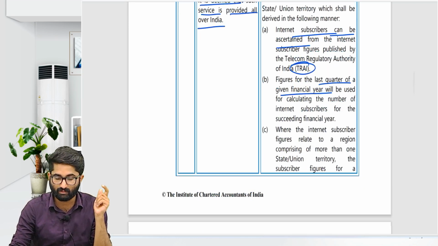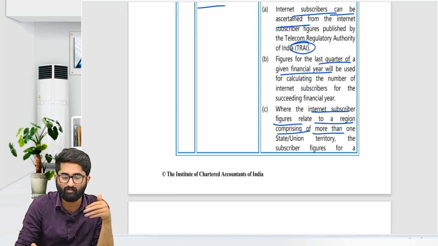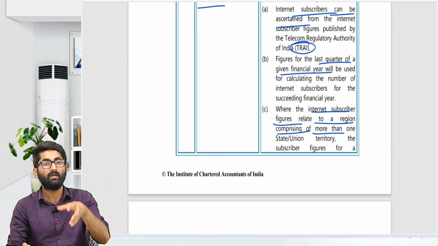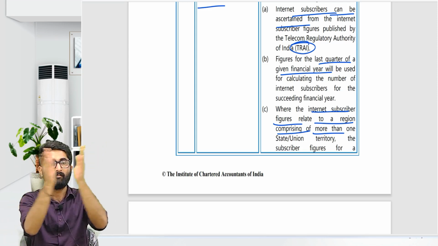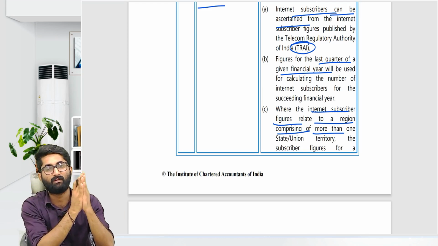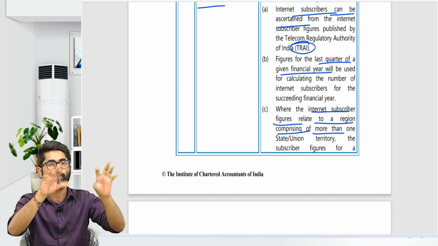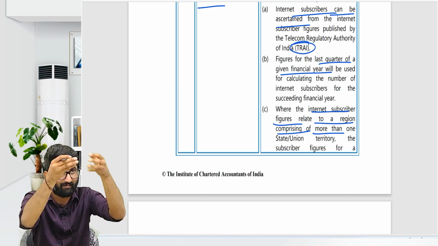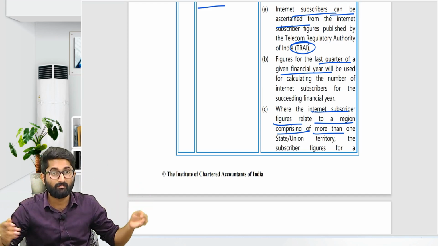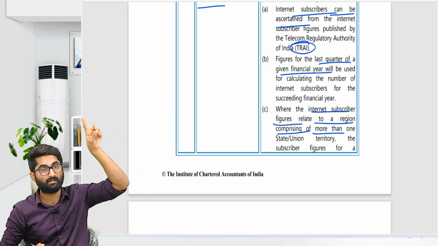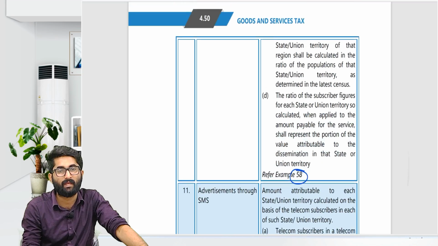What if the internet subscriber figure given relates to a region comprising more than one state? What will you do? Example, Karnataka and Telangana, where combined subscribers are given by TRAI. Now you take the Karnataka population and the Telangana population, and based on population, divide those subscribers. Based on that subscriber ratio, you now divide the value which is given. For that you have to go to example number 58.